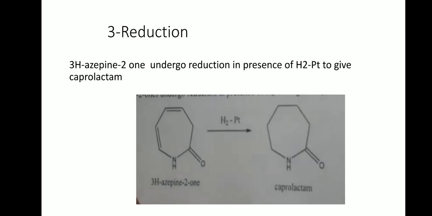Next reaction, reduction. 3 hydrogen azepine 2-ones undergo reduction in the presence of hydrogen and platinum to give carbolactam. That's all. Thank you.